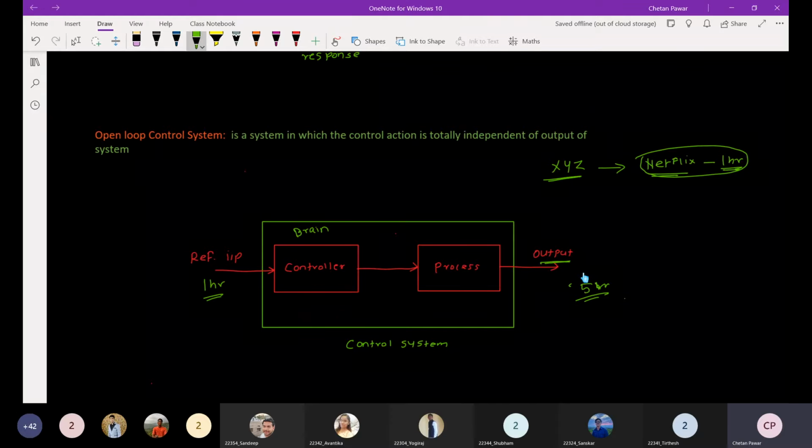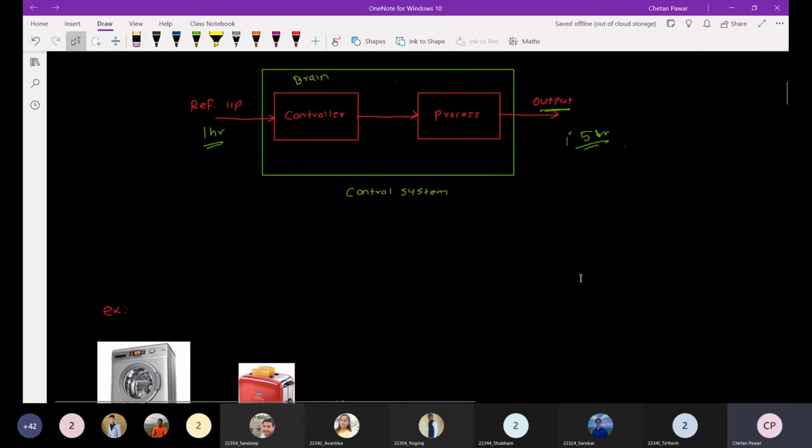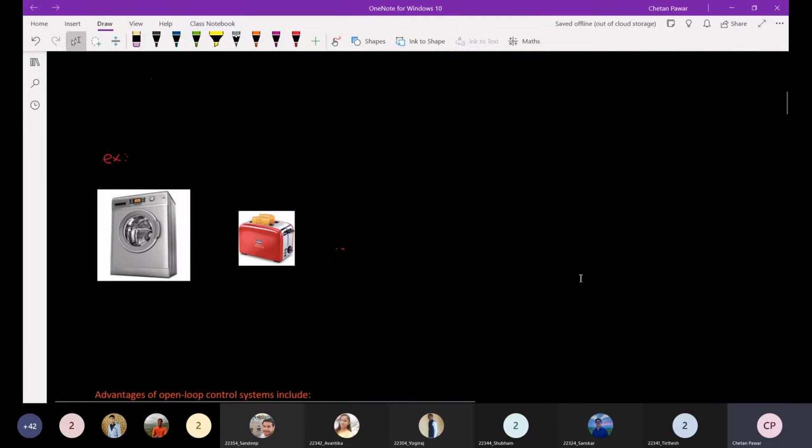Now if you talk about a technical electronic device, what are examples of the open loop control system? Take the washing machine. In this washing machine, you decide the timer. You keep the timer for a particular time, and the washing machine will wash the clothes for that time.